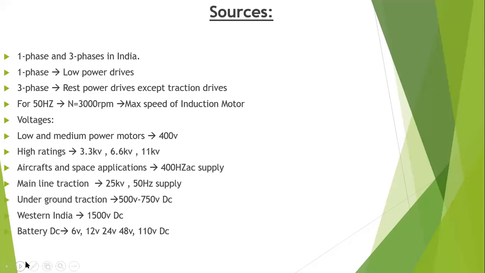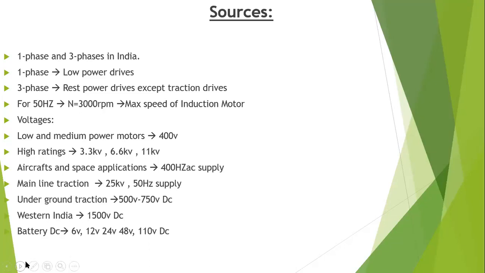So for 50 hertz frequency, the maximum speed of the induction motor and synchronous motor is 3000 revolutions per minute, RPM. And coming to the voltage levels, each appliance will work depending upon the voltage level.